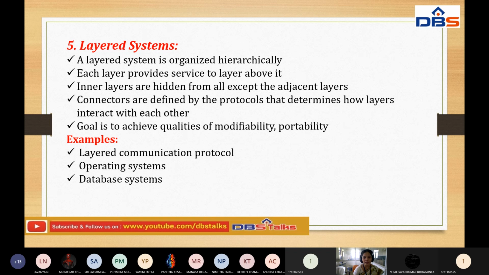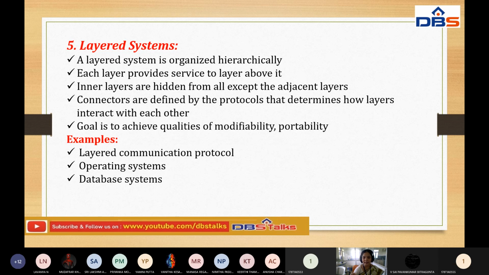The goal is to achieve the qualities of modifiability and portability. What is the main goal of these layered architectures? That is to achieve the qualities of modifiability and portability. For a best example, the waterfall model is also a layered architecture. Each layer communicates with the upstream layer, because it depends on the output of the previous layer automatically. That is the main thing. So this is what layered systems are.